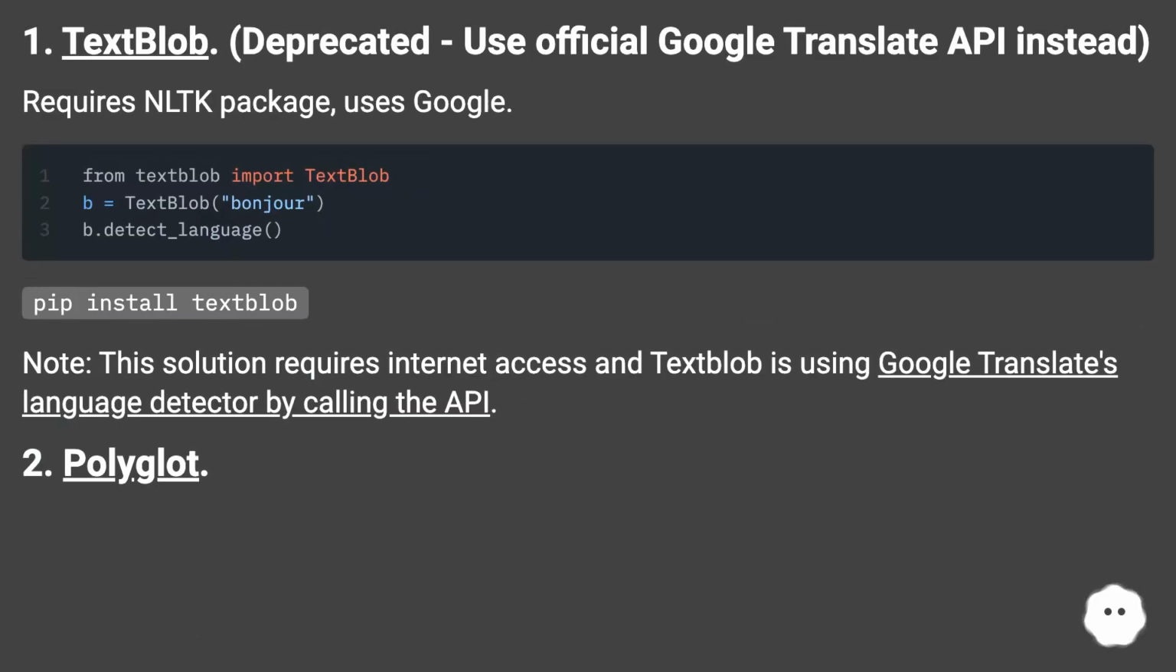1. TextBlob. Deprecated, use the official Google Translate API instead. Requires the NLTK package, uses Google. Pip install textblob. Note, this solution requires internet access, and TextBlob is using Google Translate's language detector by calling the API.